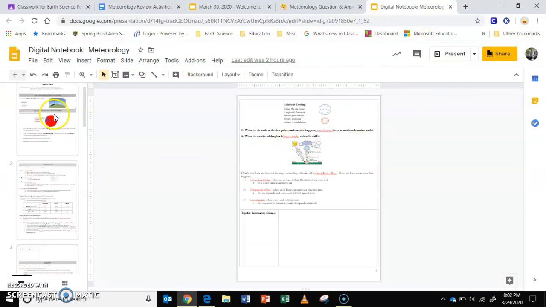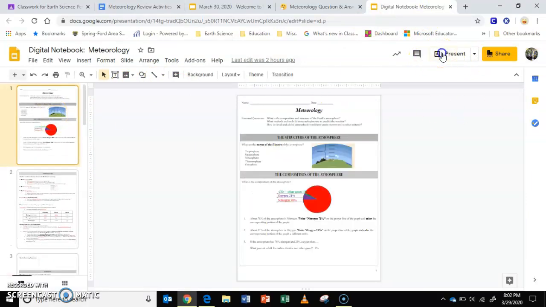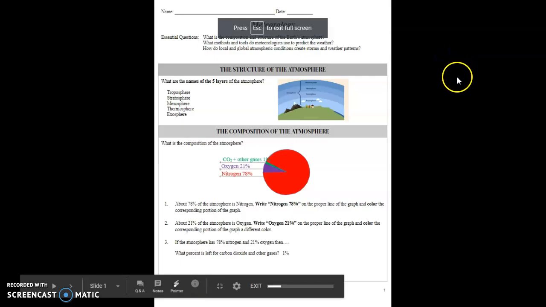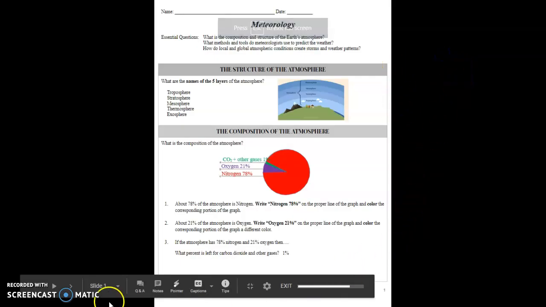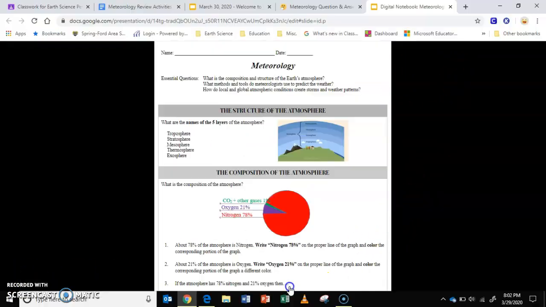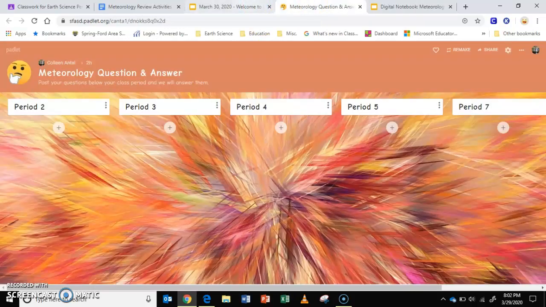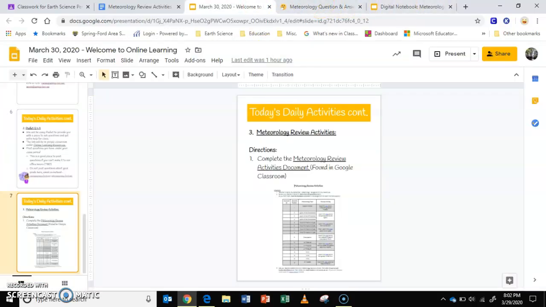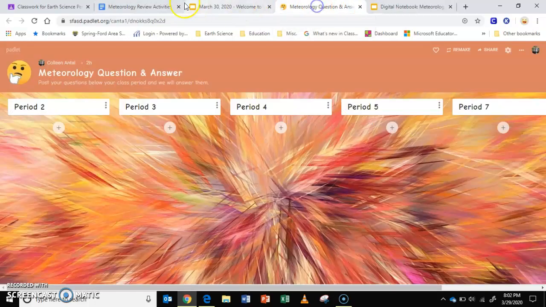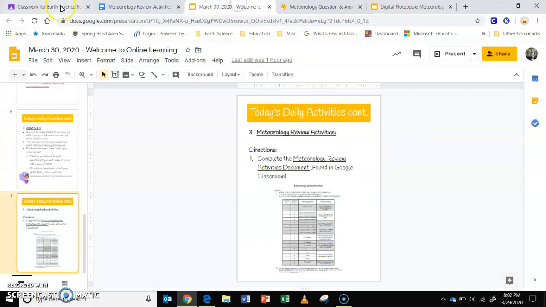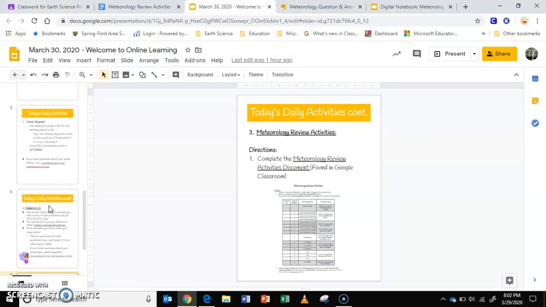If you go into that, you can go through and present it, and all of the notes are filled in and ready to go for you. So if you need that, it is also there for you. I will post that in the online resources once we have finished all of our notes. As you look at this, you have three things to do.